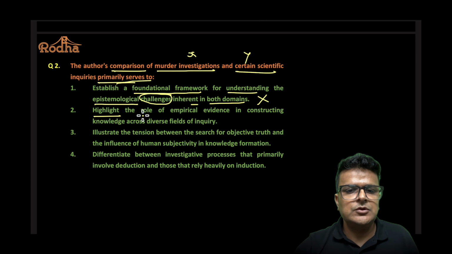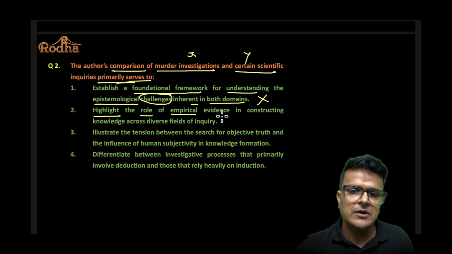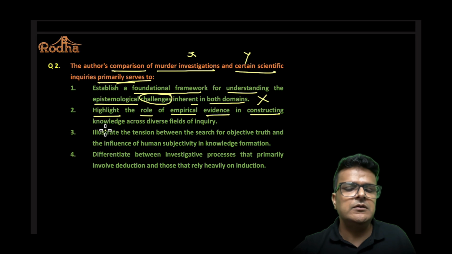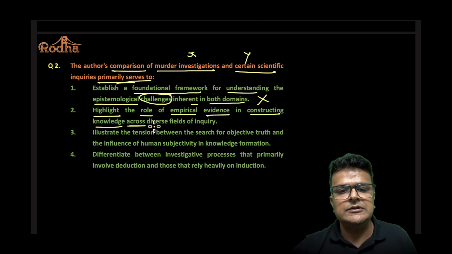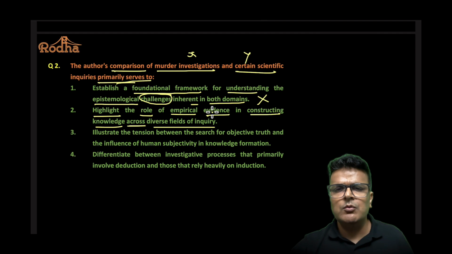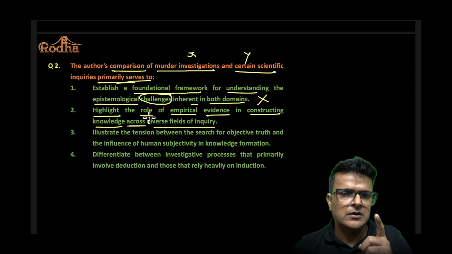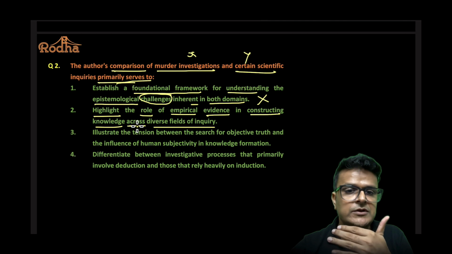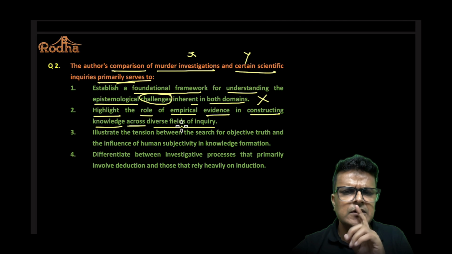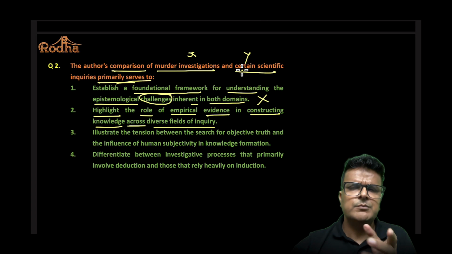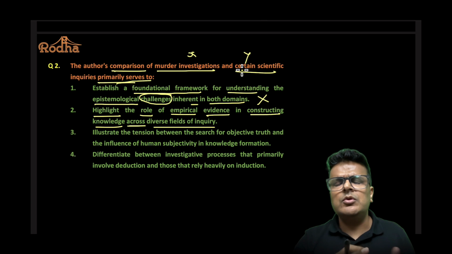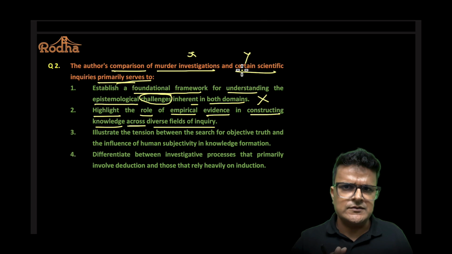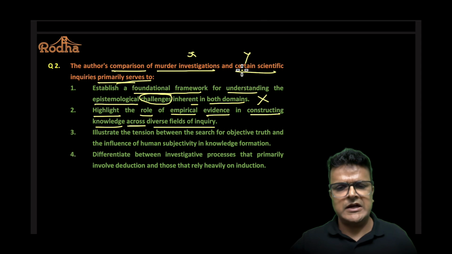Now let's look at option 2. Highlight the role of empirical. Empirical means based on observation, based on tests. Evidence in constructing knowledge across diverse fields of inquiry. Now, why did the author compare X with Y? To highlight the role of evidence based on observation, tests, etc. in constructing knowledge across diverse fields. This makes sense that yes, the author compares these two because the author wants to highlight the role of evidence in both the cases. In inquiry, evidence can be a good answer.